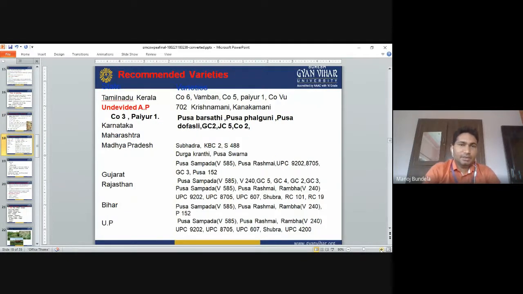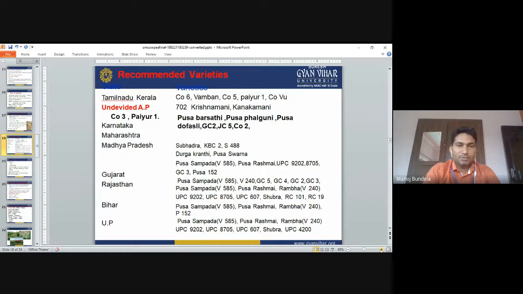Recommended varieties. Varieties which are grown in Tamil Nadu: CO1, Vamban, CO5, Pannur 1. Varieties grown in Kerala: Krishnamani and Kankanmani. Varieties grown in Andhra Pradesh are Pusa Barsati, Pusa Falguni, and Pusa Do Fasli. In Karnataka and Maharashtra also Pusa Barsati, Pusa Falguni, and Pusa Do Fasli. So these are the major varieties being grown.